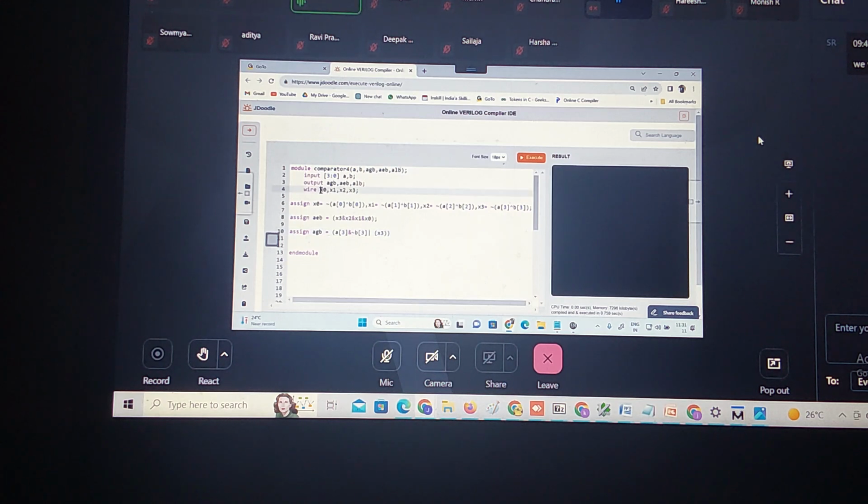Let me declare x[3:0], or to avoid the confusion. Then here, what I need to do? This is x of 0, this is x of 1. Is it fine? This is x of 3.